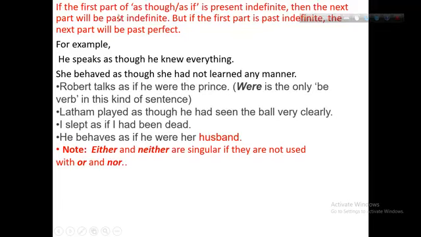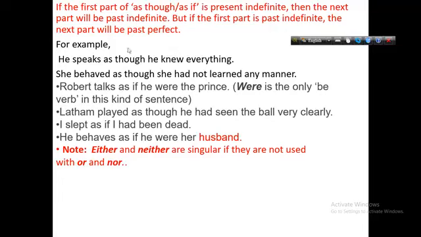If the first part has "as though" or "as if," which is the connector of two sentences, mind it, and the first sentence is present indefinite, then the next part will be past indefinite. He speaks, present indefinite, as though, the connector or conjunction, he knew everything, past form.